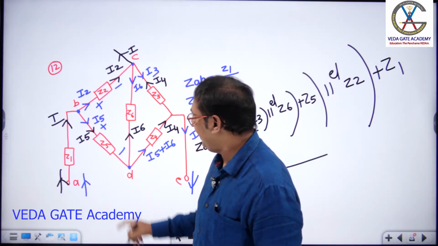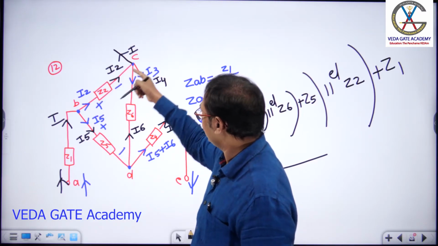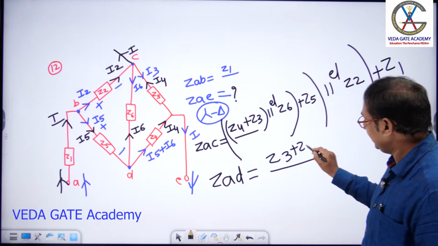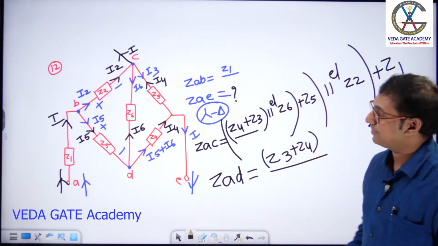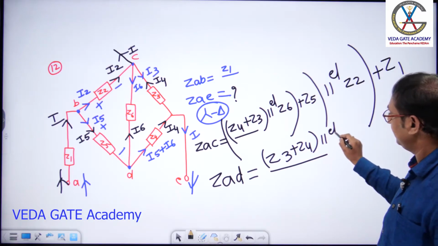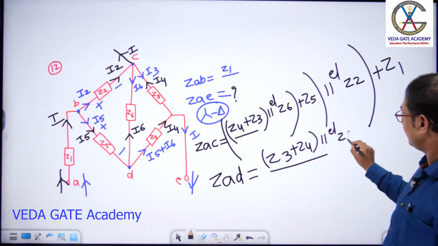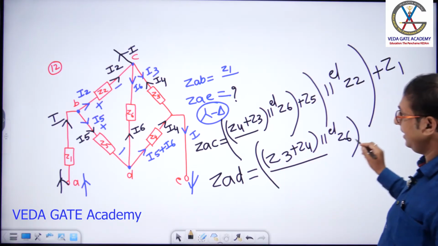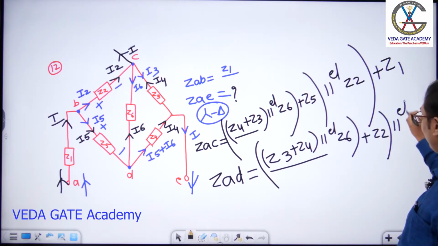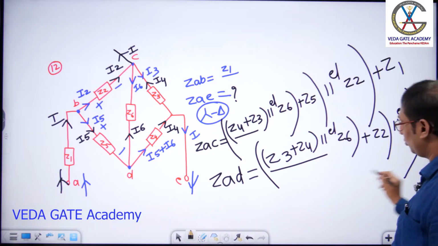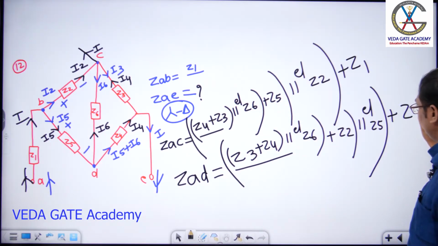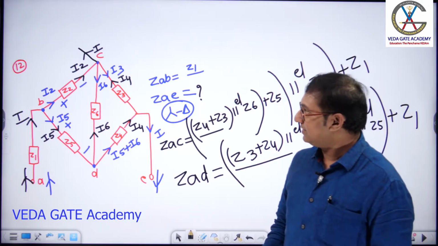ZAD, yes please. Current divides. Z3, Z4 in series, parallel with Z6, series with Z2, parallel with Z5. The total combination is in series with Z1.